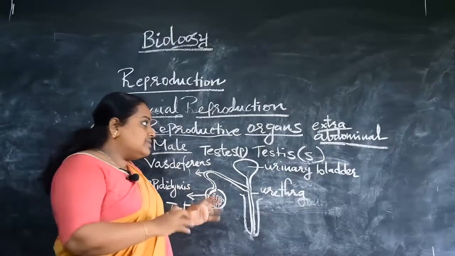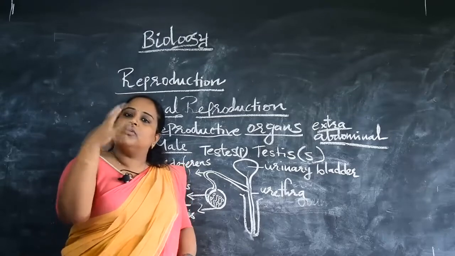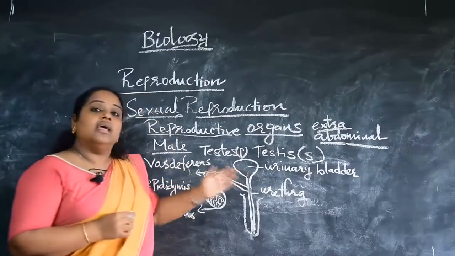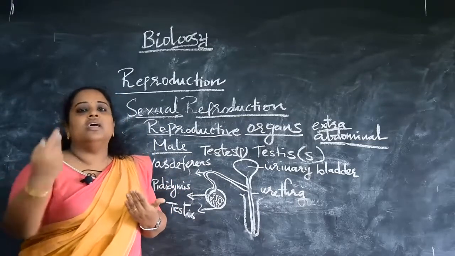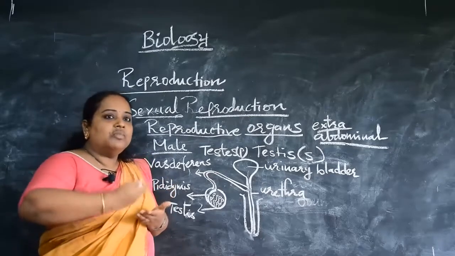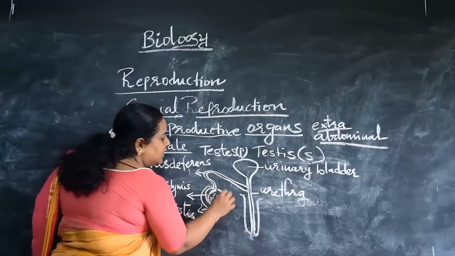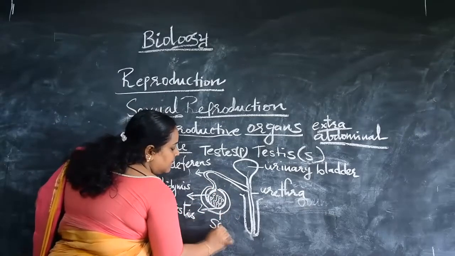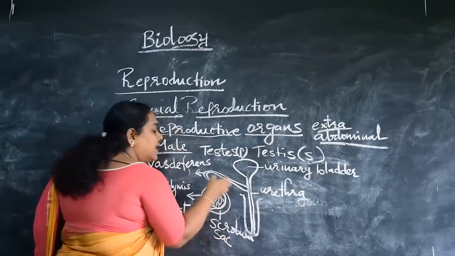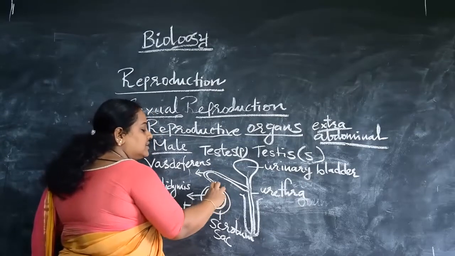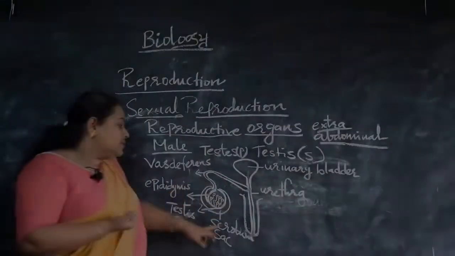So the testis is extra abdominal. What does it mean? In the female reproductive system, all the reproductive organs are inbuilt. But in the male, it is extra abdominal. It is an extension of the abdomen of the male body, right? The abdomen is extended into a small sac-like structure called the scrotum sac, and inside the scrotum sac, or pouch, the testis is placed.